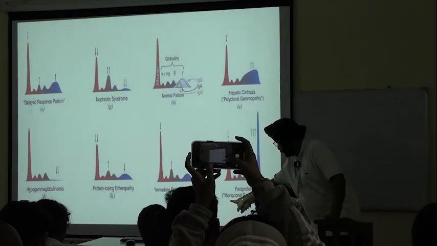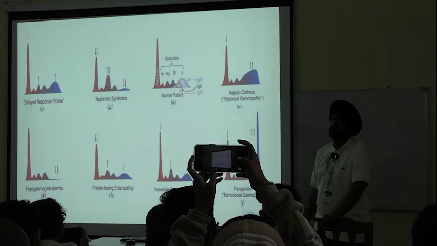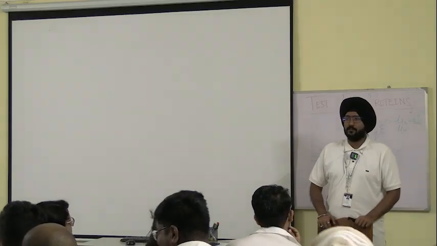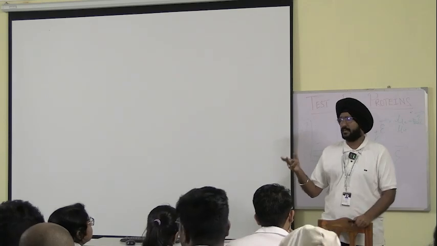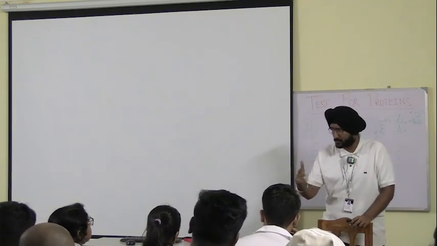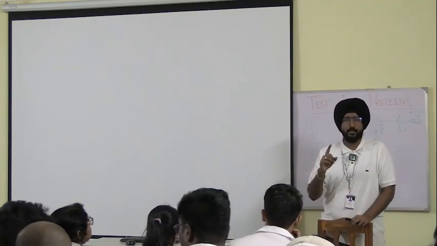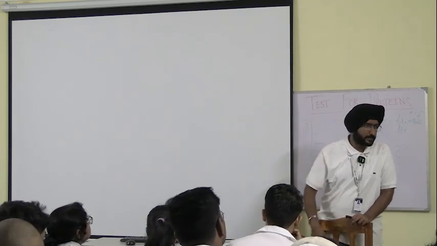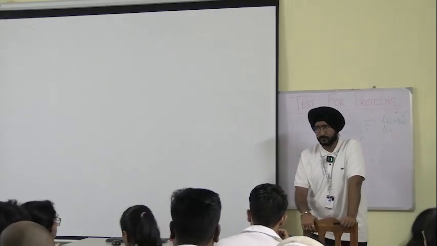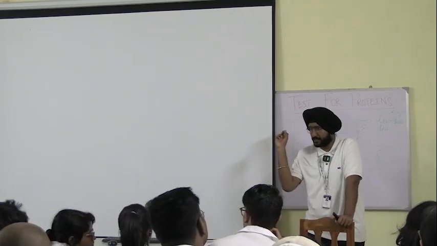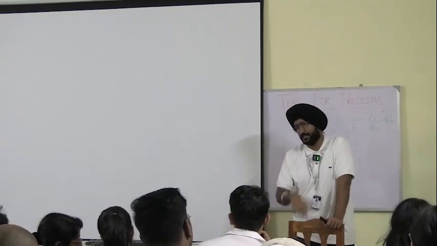This one is monoclonal gammopathy. So far you must have seen in class 11th and 12th how electrophoresis is done and what the process is. Today what you have added to your knowledge is the clinical interpretation, how it is applied in medicine. How those patterns are interpreted under a densitometer.